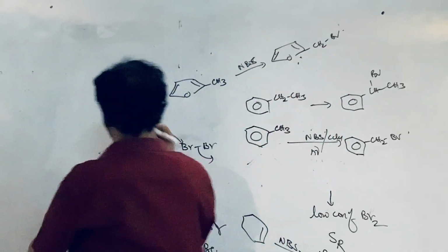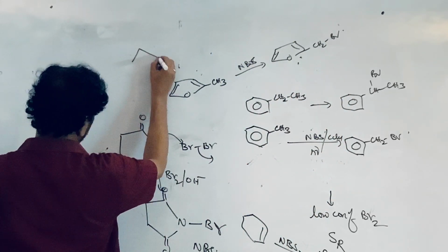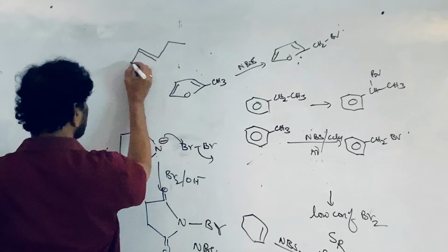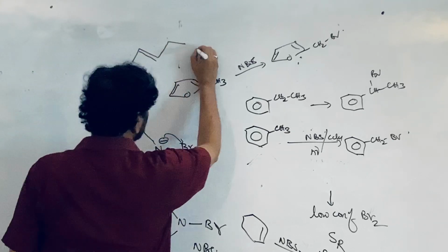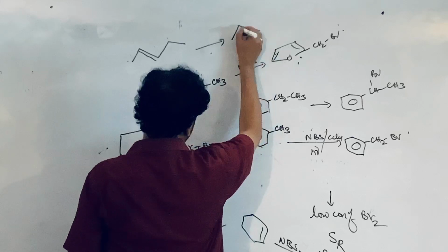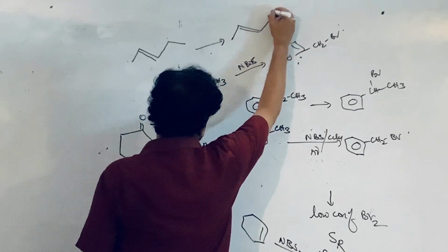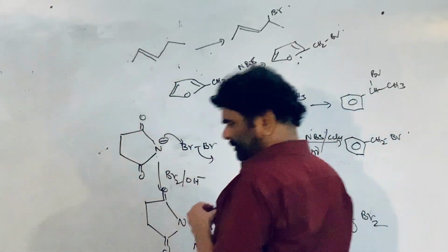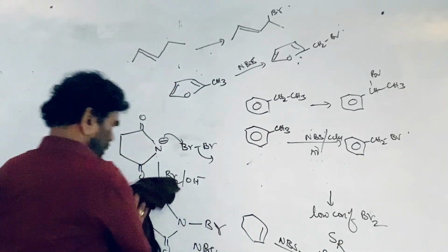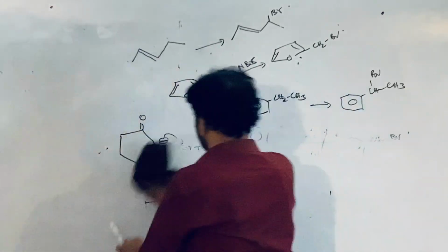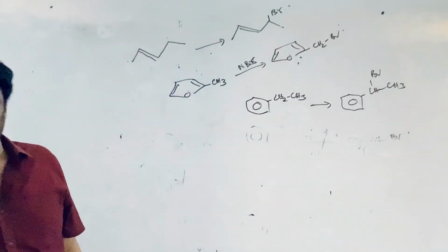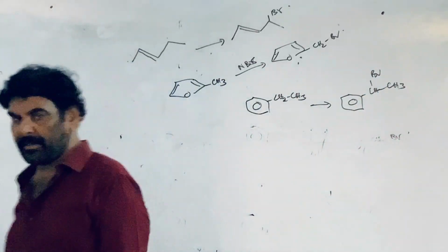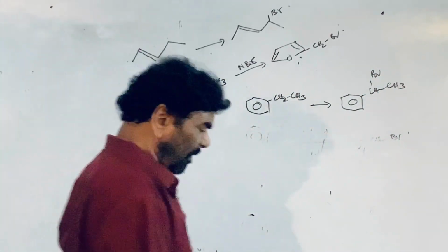If there are two sites, this is a primary carbon and this is a secondary carbon, a secondary radical. I told you it takes place through a radical mechanism, so substitution takes place here. So that is the NBS reaction on alkenes and the preparation of allyl bromides and allyl chlorides. This is an important procedure, and the alkenes part is over.